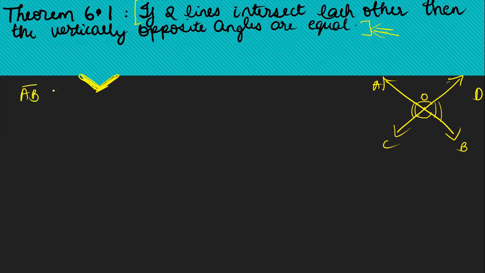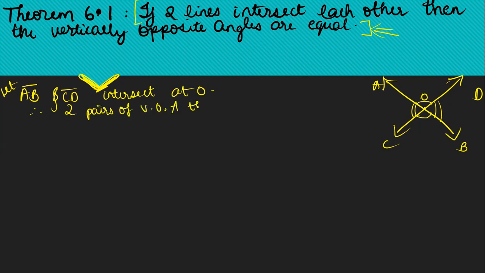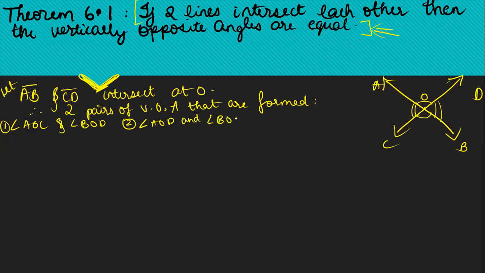AB and CD intersect at a point, right? Let AB and CD intersect at O. Therefore, we have two pairs of vertically opposite angles that are formed. Which are they? Angle AOC, this is the first pair, angle AOC and angle BOD. Second pair is angle AOD and angle BOC.